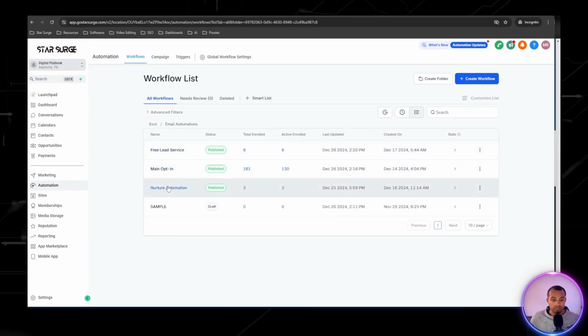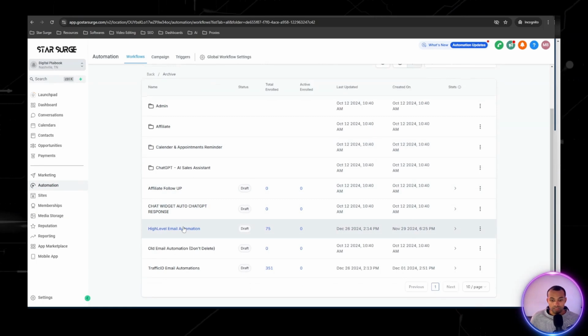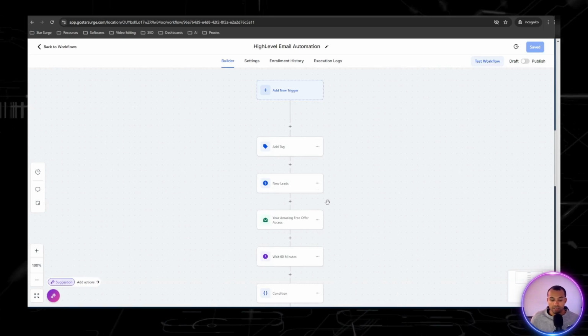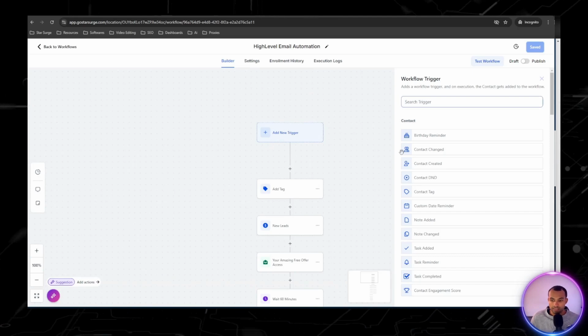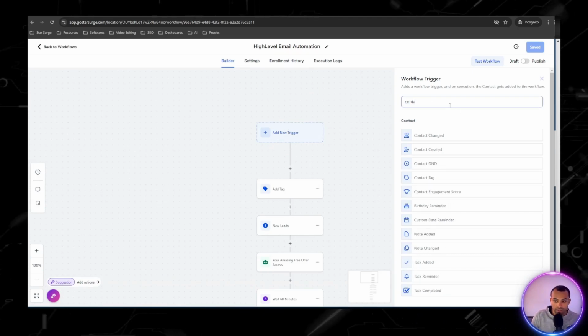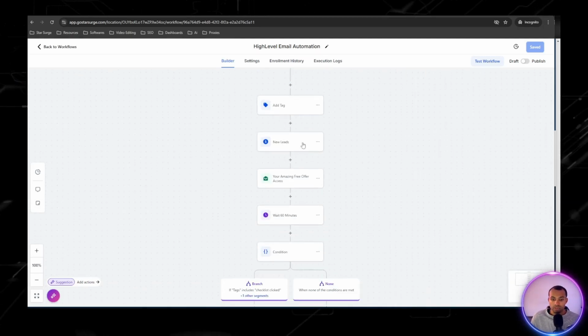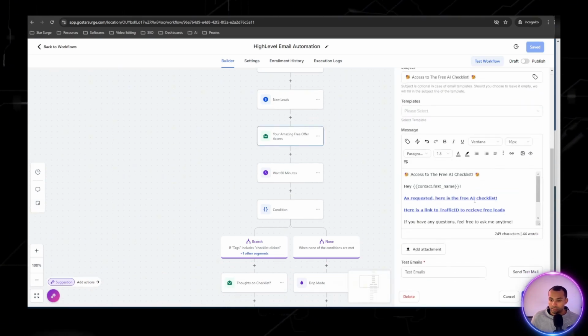Let's see. Did I delete that automation? I think I put it in archives. Yeah, so let's go with this high-level automation here. You got all the archives and everything. So what this allows you to do is you'll put in a tag right here. So it'll be like contact created, or once they enter in their information, they will get taken into here where this sends them the checklist.